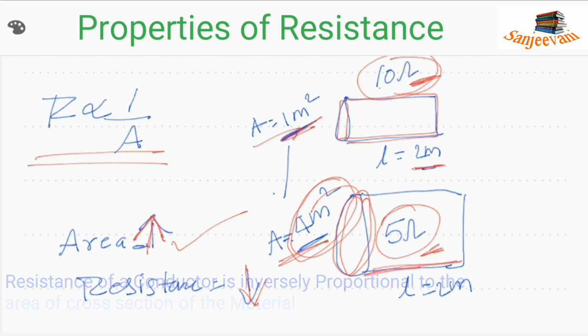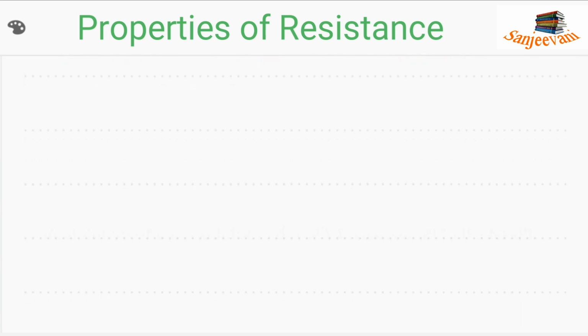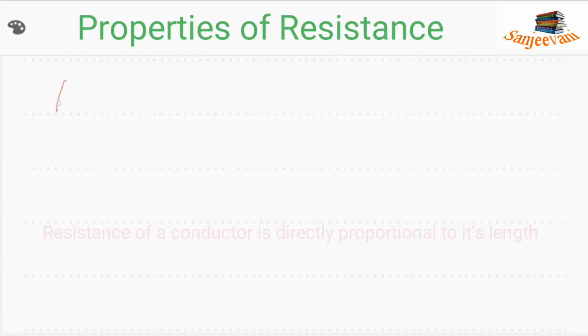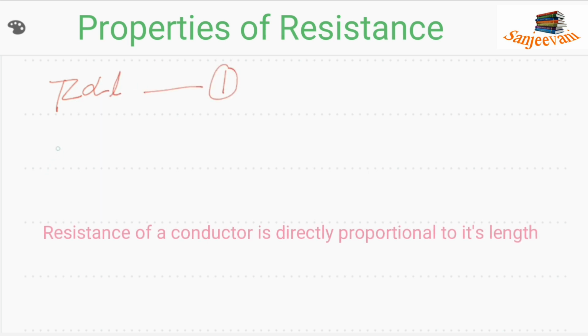Once again I am writing. First of all, what I told you is that resistance is directly proportional to length. It is the first principle I told. Resistance is inversely proportional to area of cross section. That is the second one I told you.